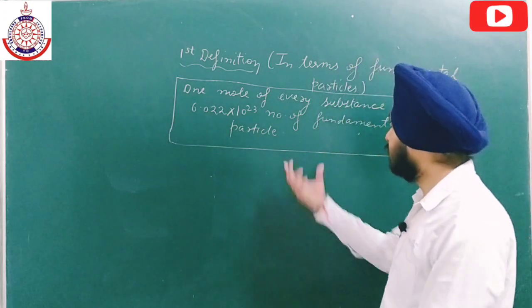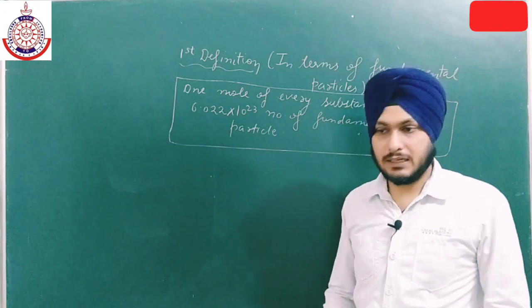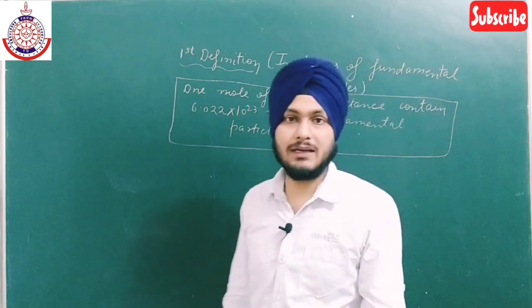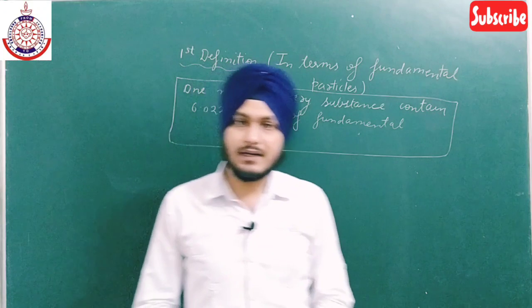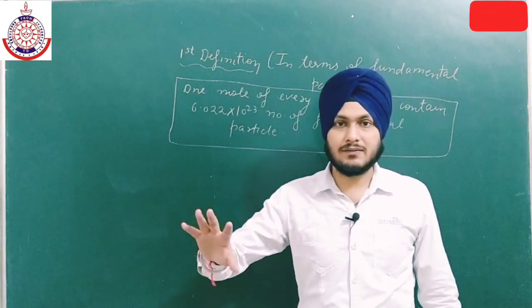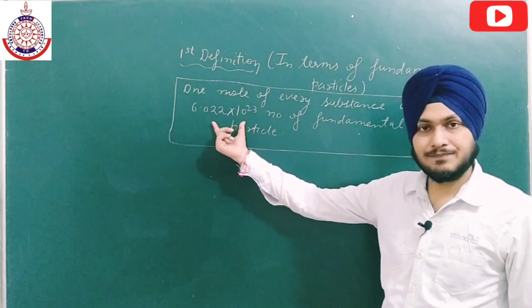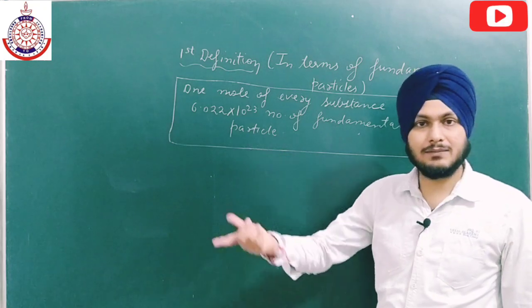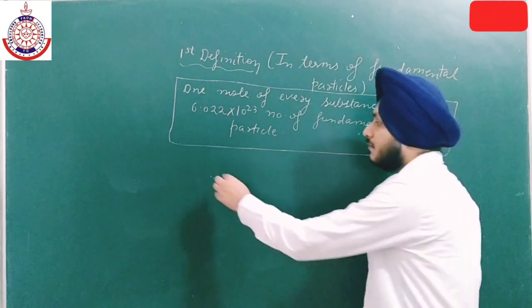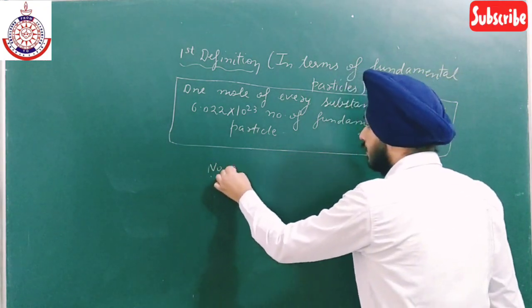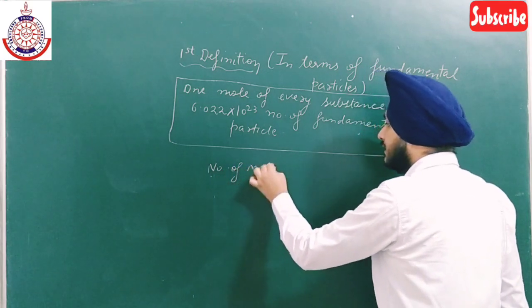Similarly, if I give you a large number of fundamental particles and ask how many moles there are, you just divide the number of fundamental particles given to you by Avogadro's number, like there we divided by 12. So we can easily calculate the number of moles with the help of this definition.